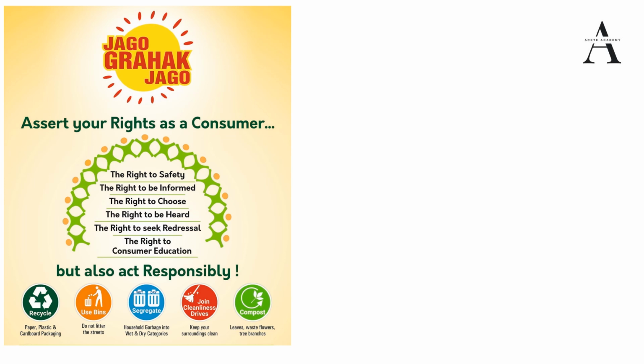The second right is the right to be informed. We have a right to be informed about what? About quality, quantity, purity, standard of the goods, products or services, as the case may be. Basically, it is to protect the consumer against unfair trade practices. So we have a right to be informed about the quality standards, potency, purity, or anything.